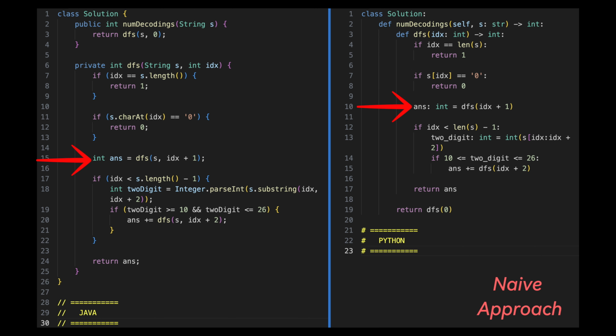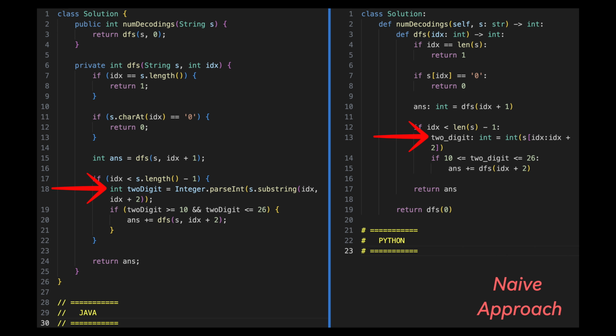Now that we are done with the base cases, we move on to decode the character at the current index by recursively calling this dfs function and passing on the next index, which is index plus 1, and add the result to the answer. Next, we check if it is possible to decode a 2-digit number starting at the current index. For that, we have to ensure that there are at least 2 characters remaining in the string. That is, the current index is less than the penultimate index, which is s.length minus 1.